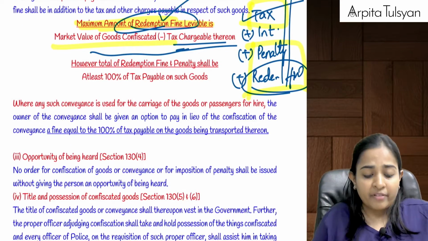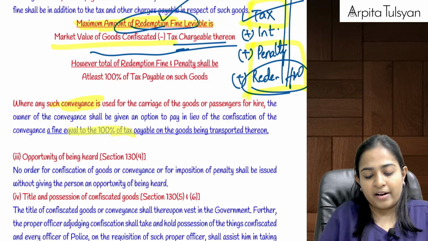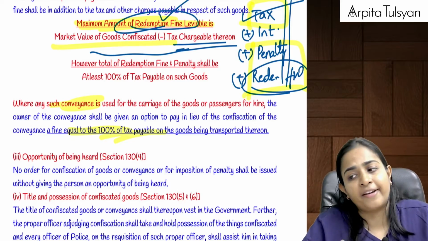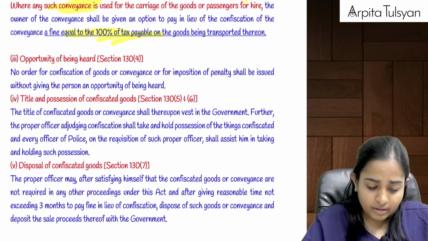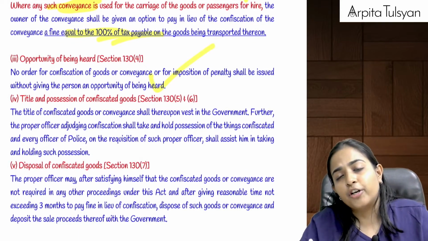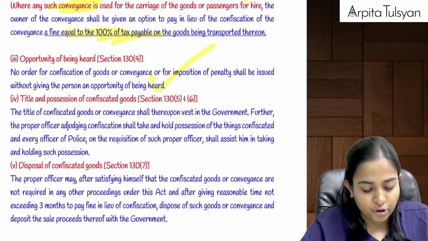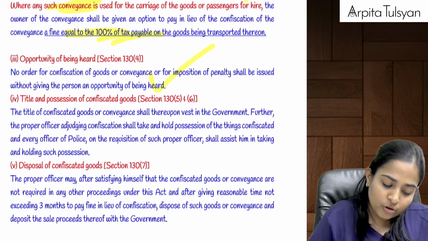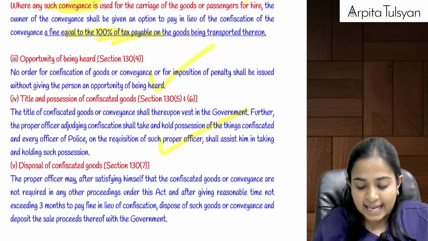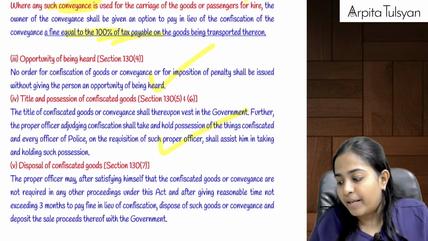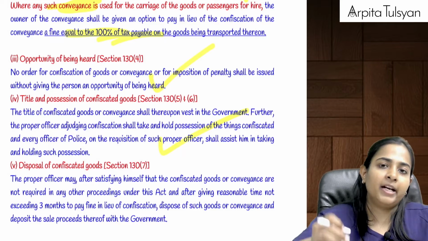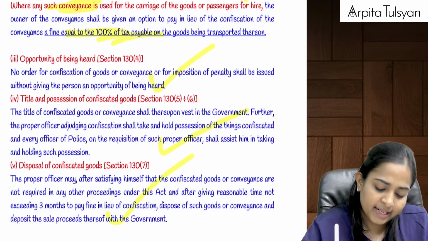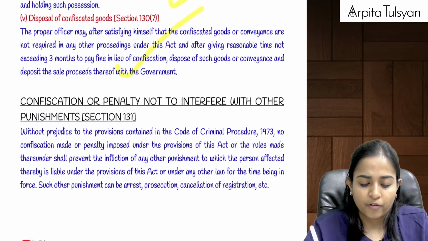If the owner of the vehicle wants his conveyance, then he has to pay 100% of the tax on those goods. Pay this much amount as redemption fine, take your conveyance. But for this, a reasonable opportunity of being heard should be given before doing all these things. Once the goods are confiscated, they belong to the government. The government can sell it off, but will wait for a period of 3 months. It will give 3 months to the owner of the goods to pay the redemption fine. If he is not paying, the government can sell it off after a period of 3 months.